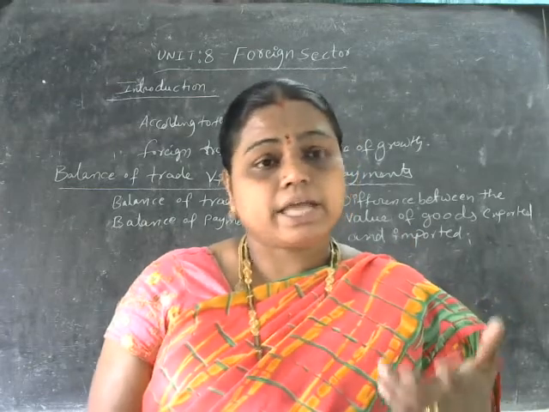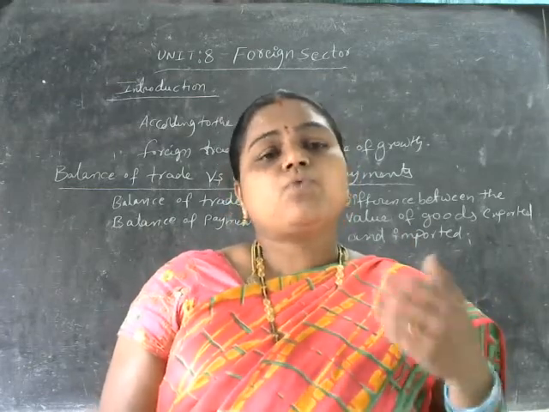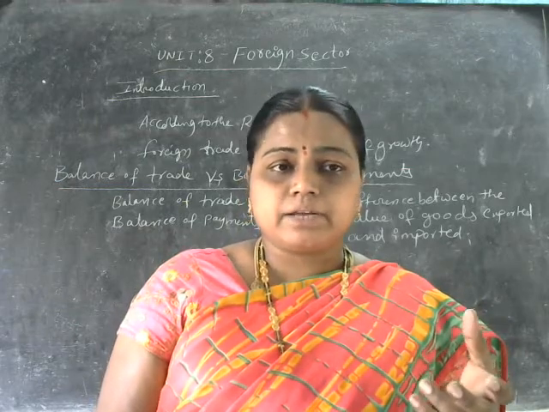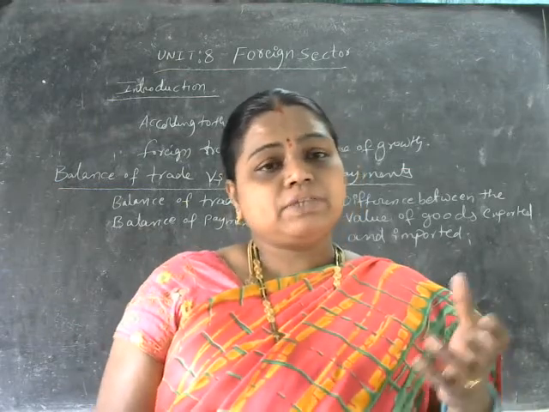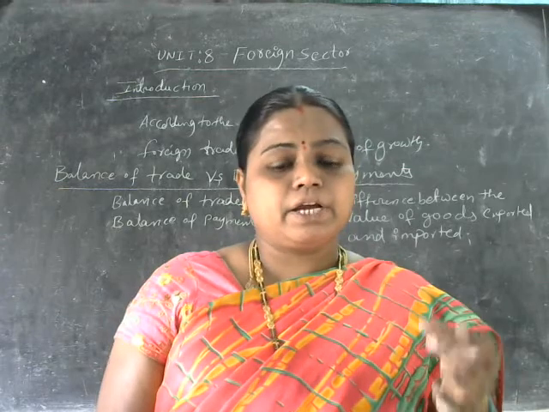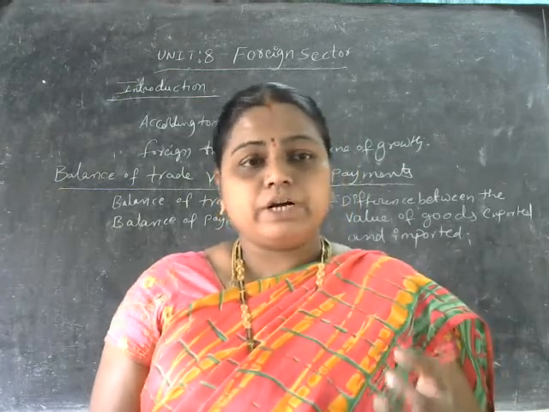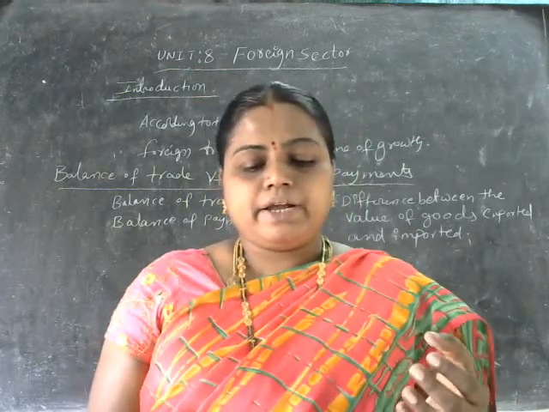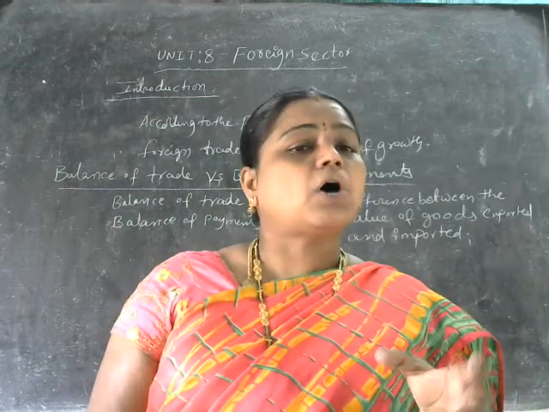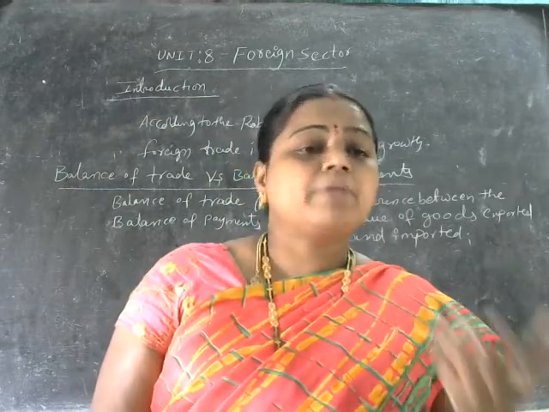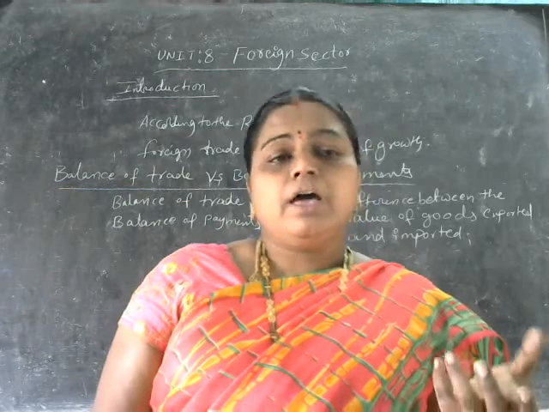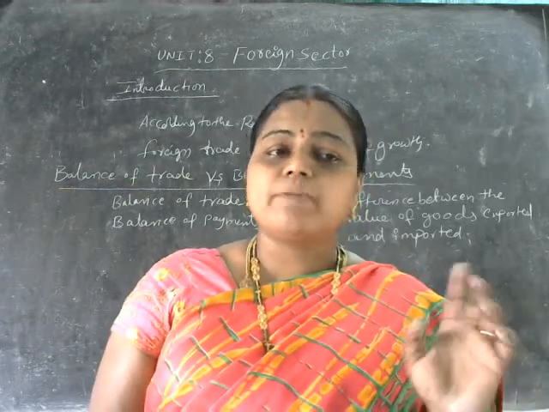So what can be taken as invisible items here? The services rendered by shipping, banking, insurance, payment of interest and dividends, and expenditure by the tourists. So these all will be coming under invisible expenditure here. Those are not considered in the balance of trade.